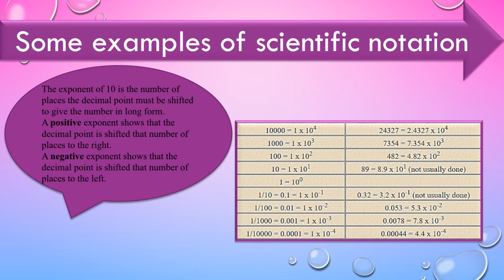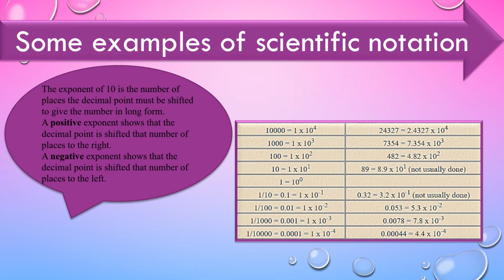The exponent of 10 is the number of places the decimal point must be shifted to give the number in long form. As I told you, whether the exponent is positive or negative will depend upon the number given. A positive exponent shows that the decimal point is shifted that number of places to the right, whereas a negative exponent shows that the decimal point is shifted that number of places to the left.